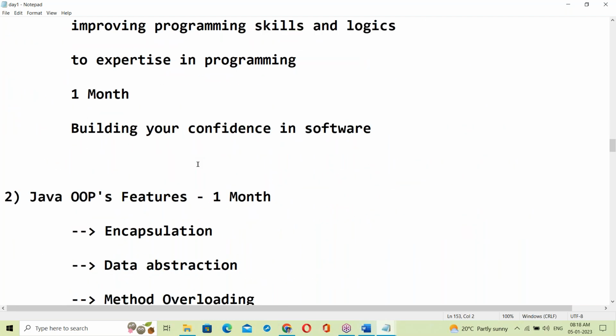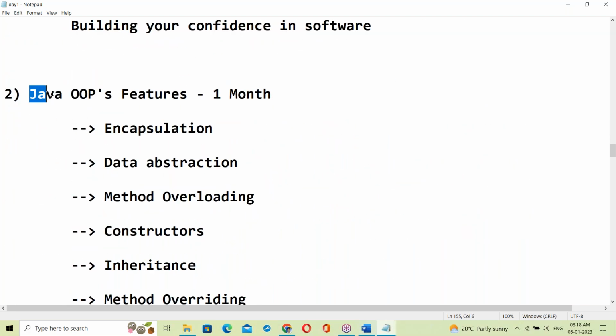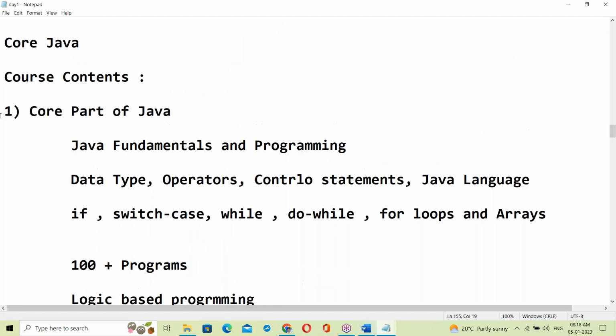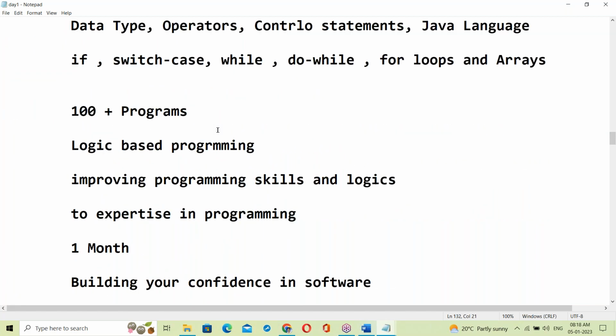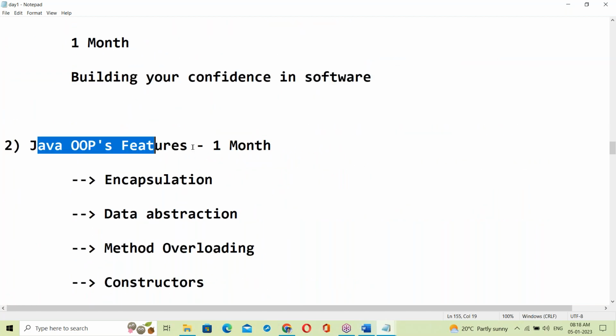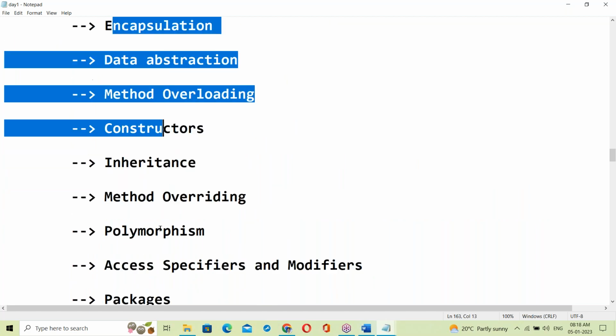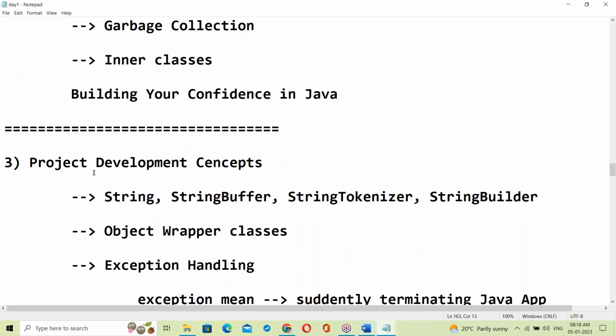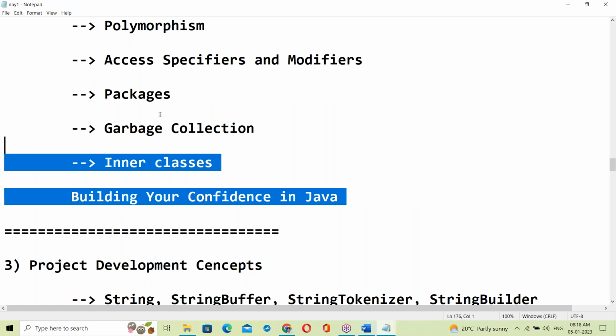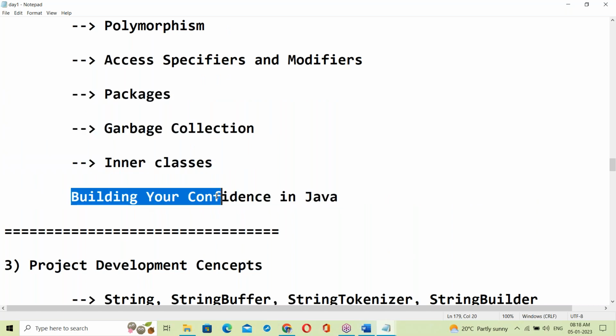This is what we discussed in the last class. Next, Java OOPs concepts, 1 month, covering all the OOPs features. Once OOPs features are completed, you can get confidence in Java.